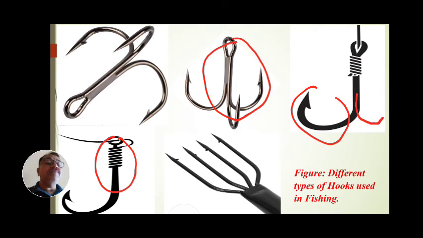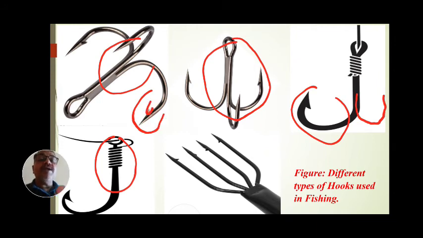Double type, in this fashion. It is also triple type. These are the barbed ones. This is the barb condition. See, these are the barb conditions. These barbs enter inside the mouth of the fish, and the fish do not escape. Even though it may be dead, it will not escape.